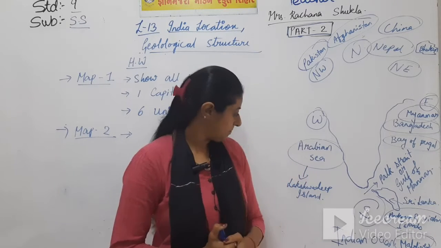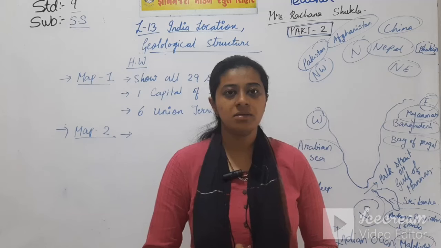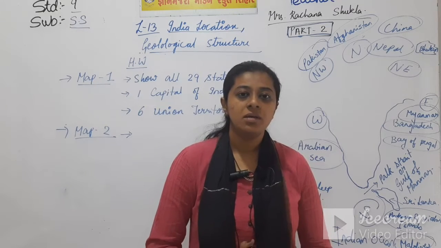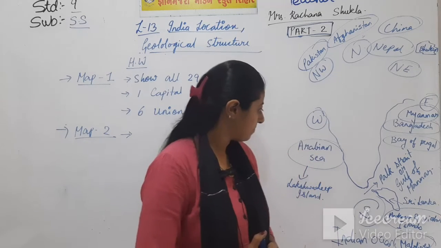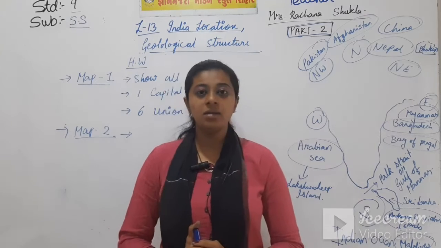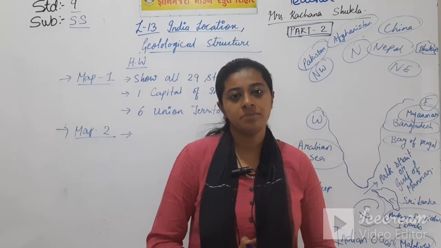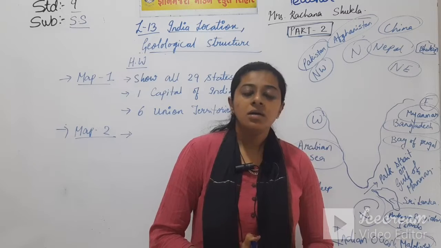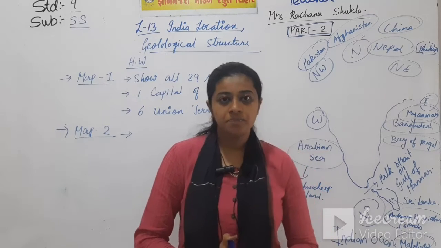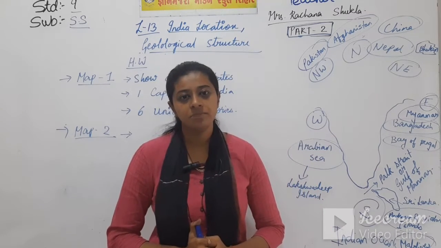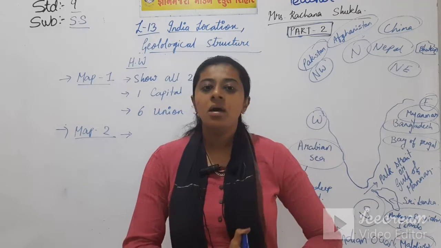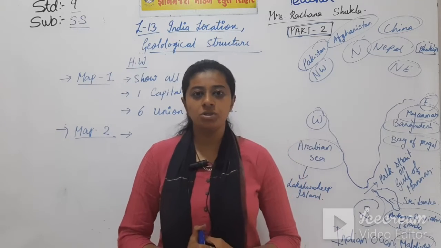Number 9, Lakshadweep Islands. Number 10, Andaman and Nicobar Islands. Number 11, Arabian Sea. Number 12, Indian Ocean.